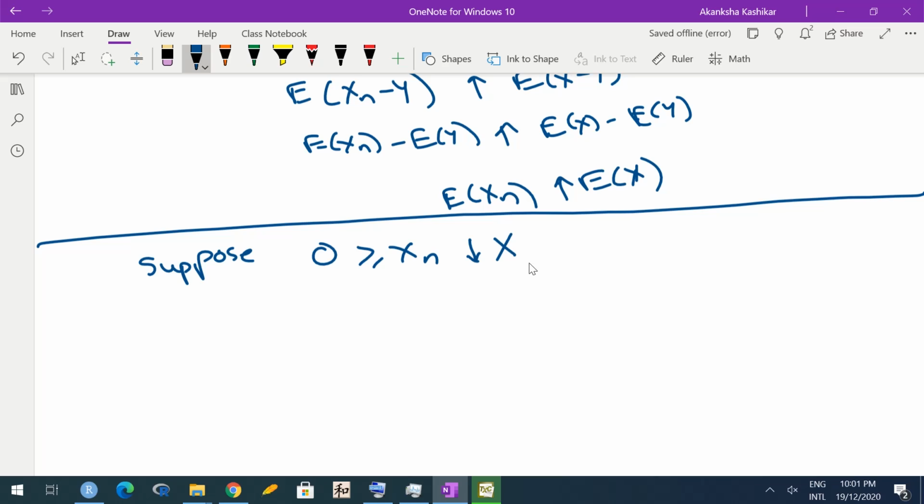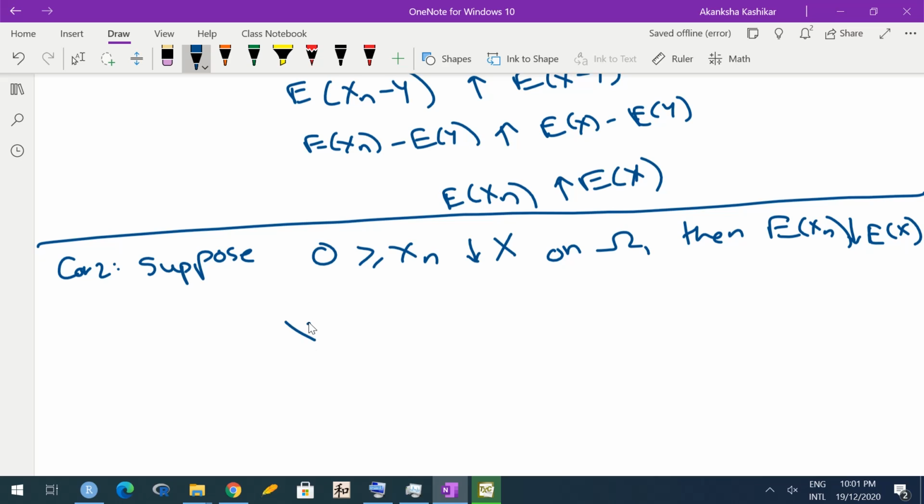So I am reversing two things. Originally the sequence was non-decreasing, now I am making it non-increasing. Correct? And originally the random variables were non-negative, now I am making them non-positive. Okay. So this happens on omega. So this is the second corollary. Then expectation of Xn decreases to expected X. Now I think you can surely think about the proof.